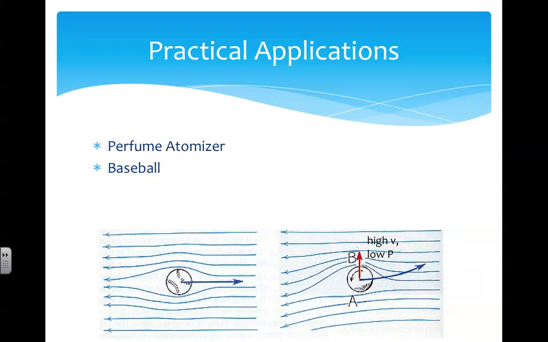The bottom of the ball rotates against the direction of the air molecules, causing the air molecules to move slower and results in a higher pressure. Objects move from higher pressure to lower pressure, so the ball will actually move toward point B and away from point A. Remember, because this is a top-down view, the ball will actually curve to the left, and as you can probably conclude, spinning the ball in a clockwise fashion will cause the ball to curve to the right.